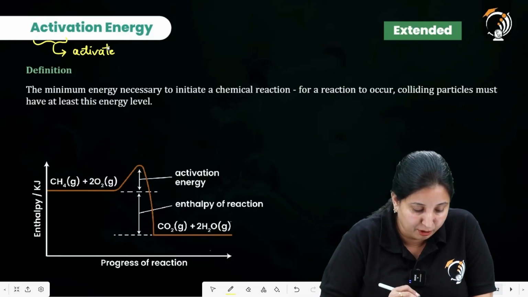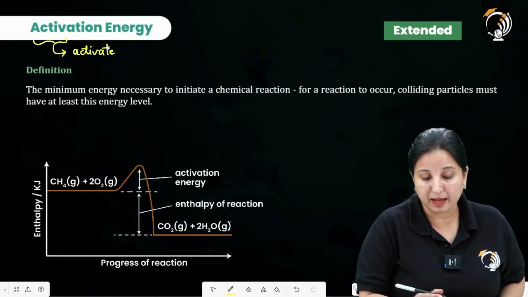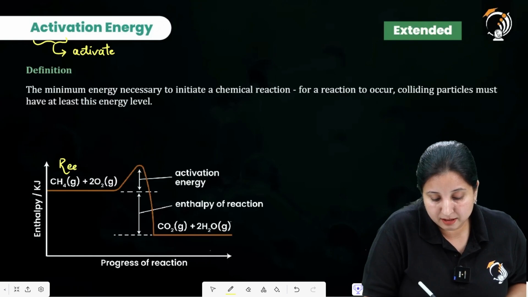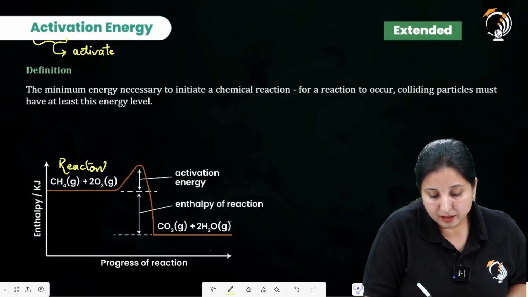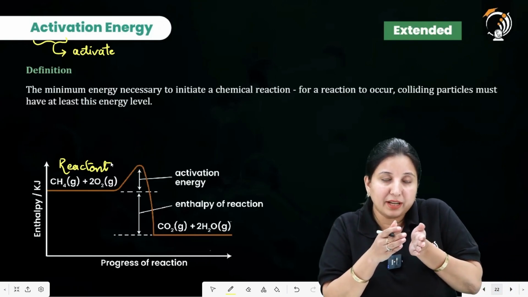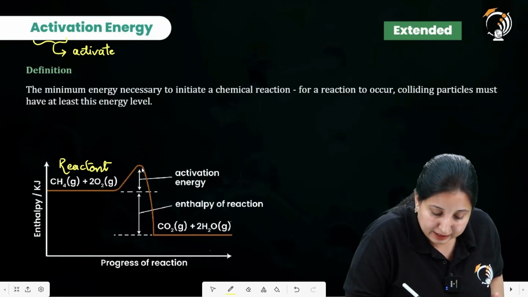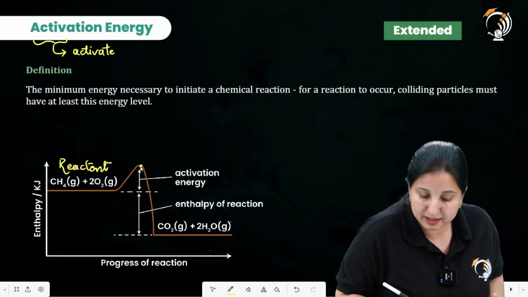Like over here, if you look, again the same example, the combustion of methane, I am carrying out. So that is the reactant. When the reactants collide, slowly the reaction takes place, and the rate of the reaction increases and attains a peak over this point, isn't it?